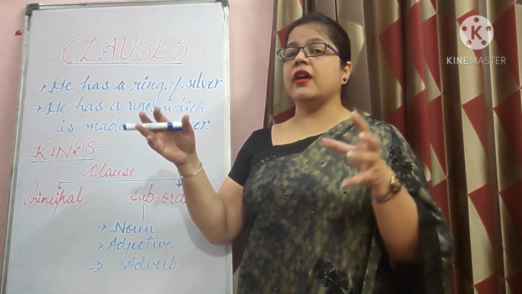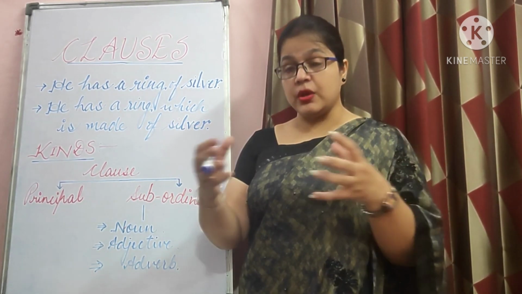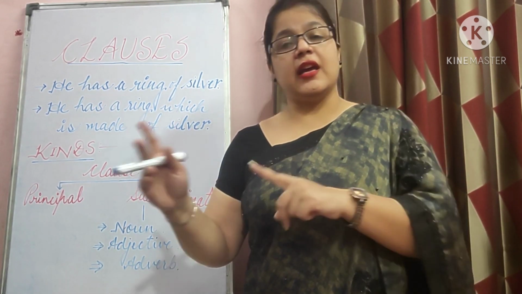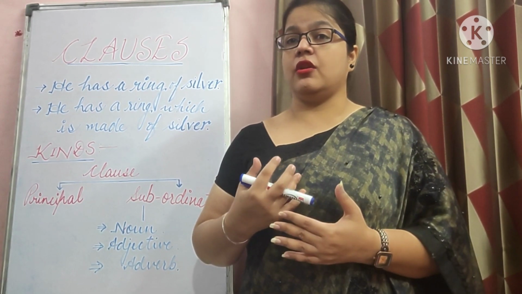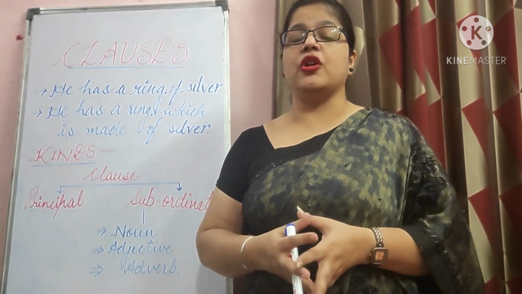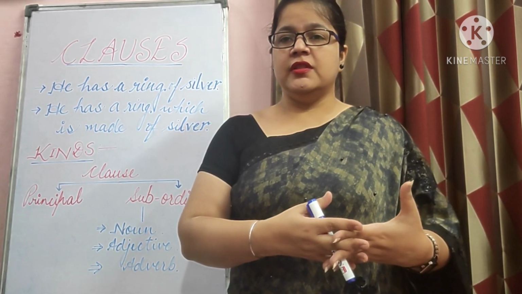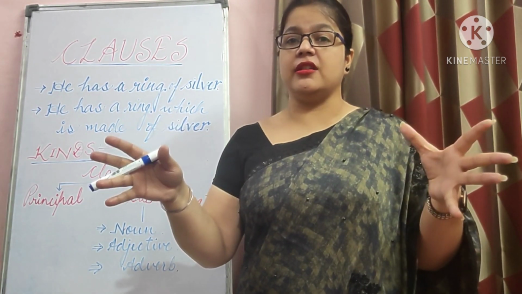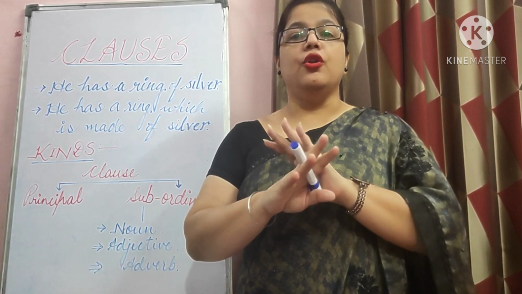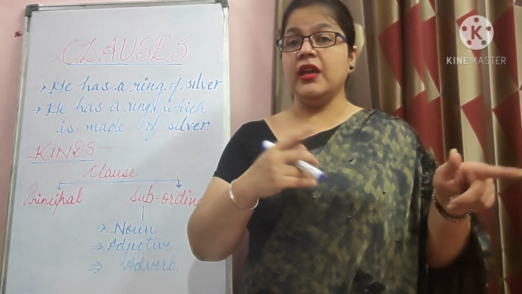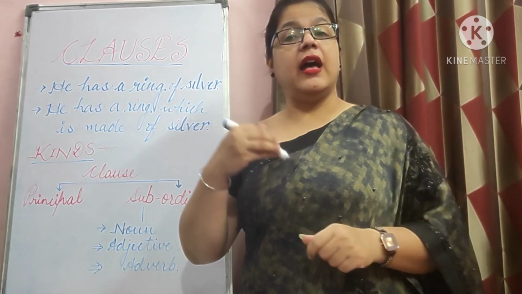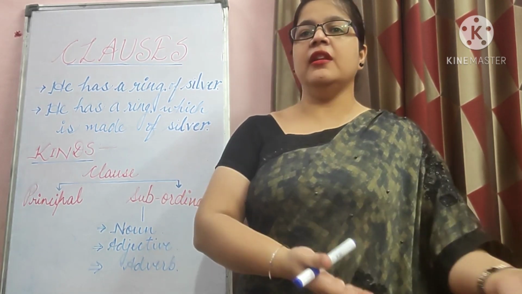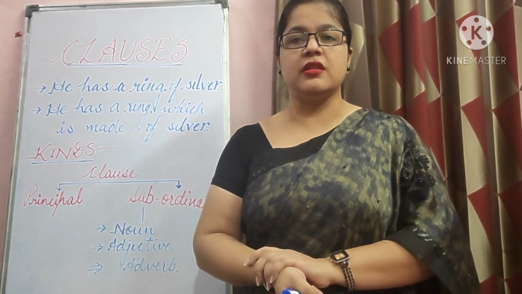In a nutshell, how can we define all the three together? Means how can we distinguish among them? This is the best way, please listen carefully. A phrase, a clause and a sentence, right? I'm going to differentiate among these three. So it's very, very important. A phrase is a group of words. Clauses are a group of words. A sentence is also a group of words. This is one of the similarities, right? A phrase has no finite verb. It may have a subject but no finite verb. And a clause has a subject and a predicate. Understood? And a sentence definitely has a subject and predicate because they are the parts of a sentence, right?